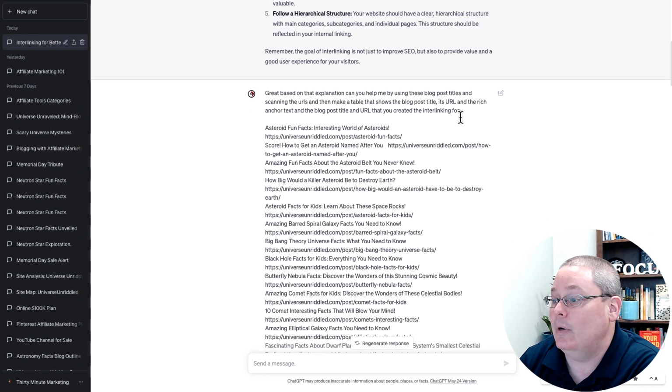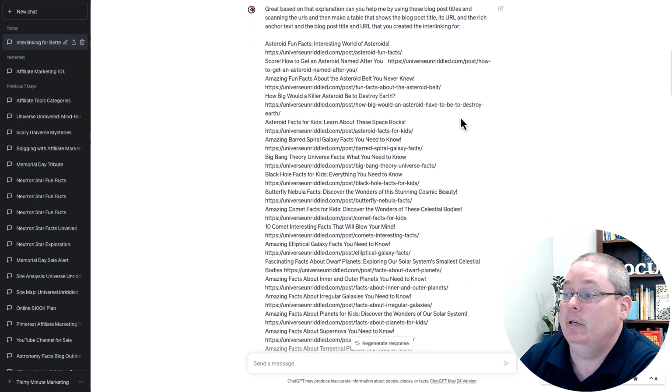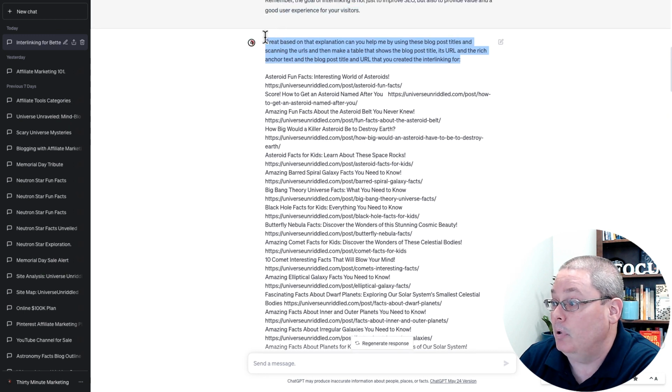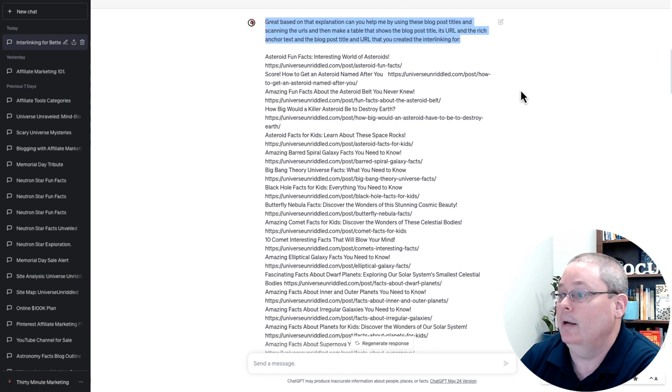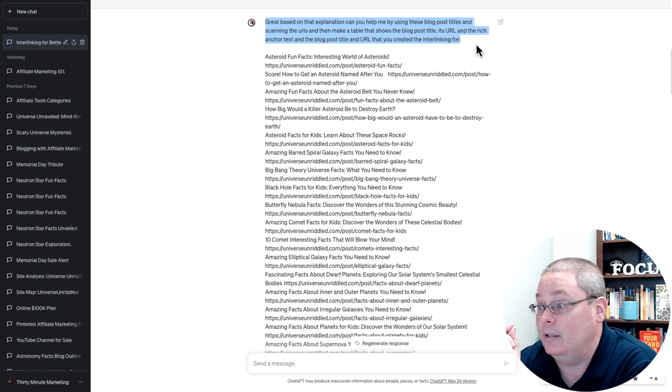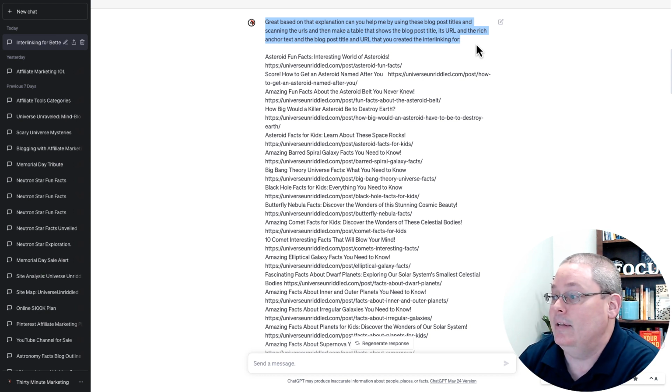Then you can see I used that copy and paste from the blog post tracker. I said, great, based on the explanation, can you help me by using these blog post titles and scanning the URLs, and make a table that shows the blog post title, its URL, the rich anchor text, and the blog post title and URL that you created the interlinking for.